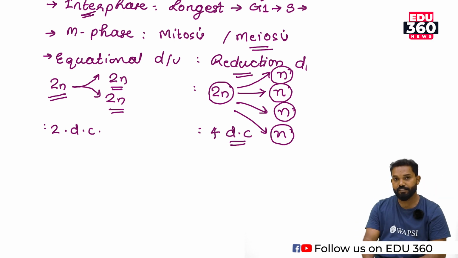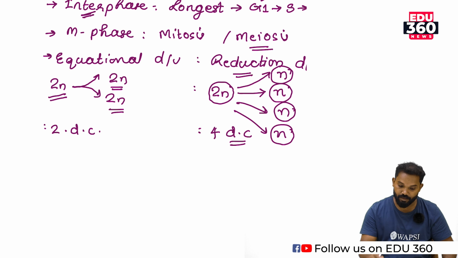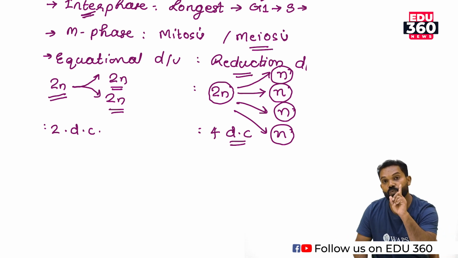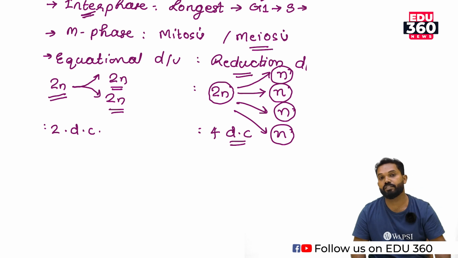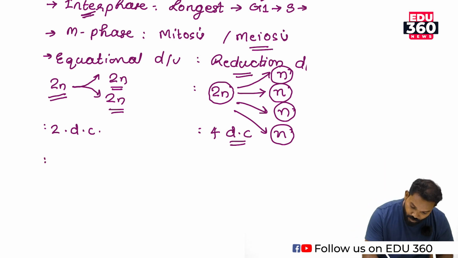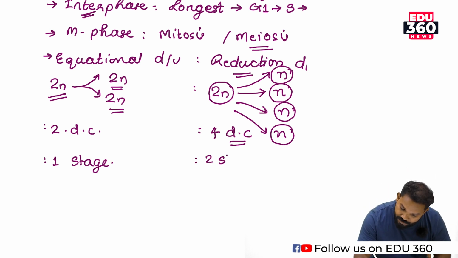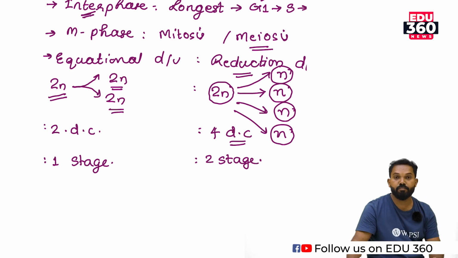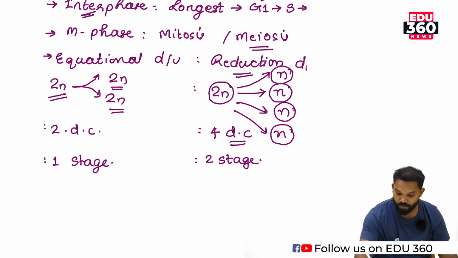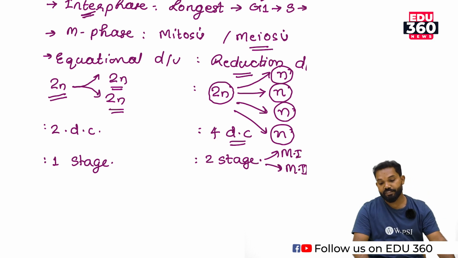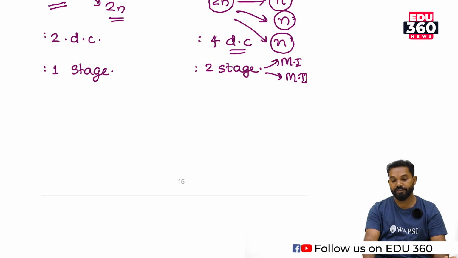Another major difference is that mitotic division happens as one process, one division, one stage. But meiotic division happens in two stages. What are they? Meiosis 1 and meiosis 2. There are two stages, meiosis 1 and meiosis 2.